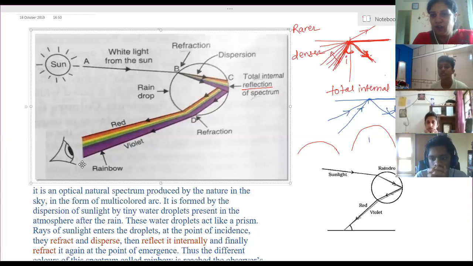Actually, it is not only a semicircular or half-circular portion. It is actually a full circle. Whatever millions of droplets are present, they will give the appearance of the whole spectrum spread out, and actually the full circle rainbow is formed. The 7 colors are formed, but due to the horizon obstruction we are not able to see everything below the horizon, so we can't see the full circle.